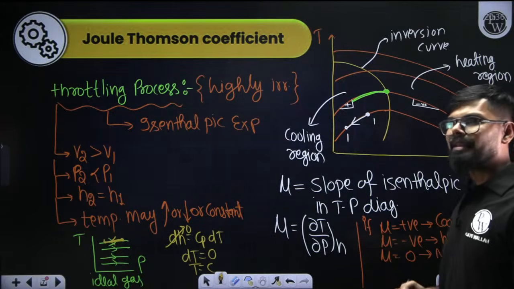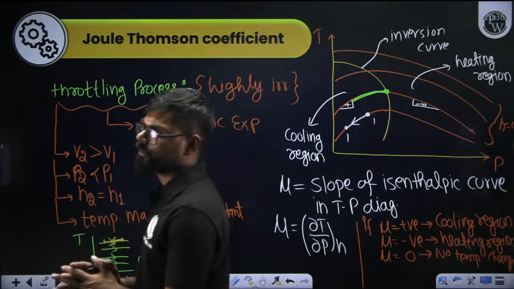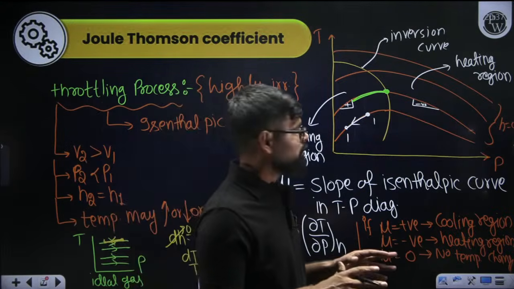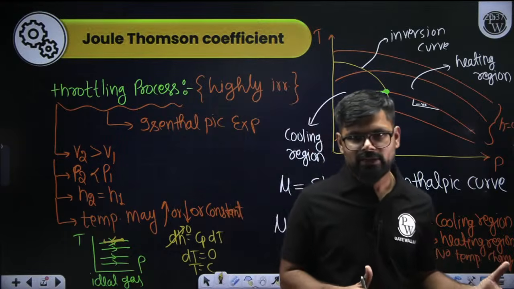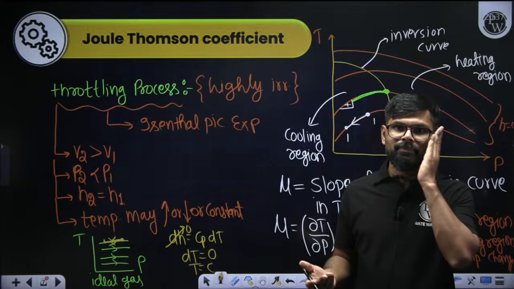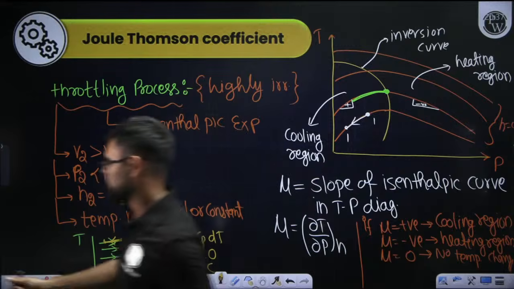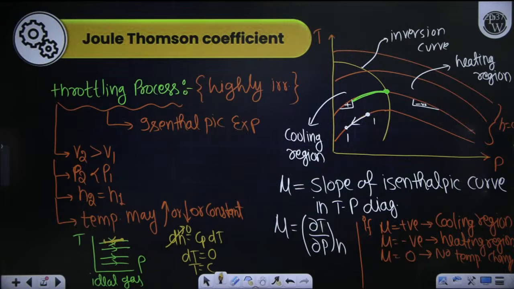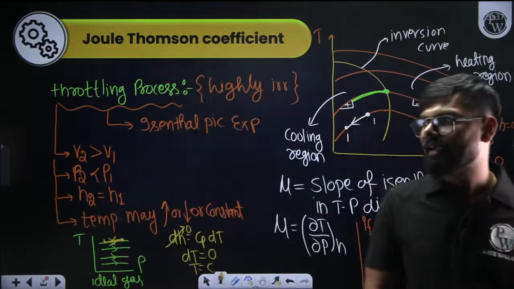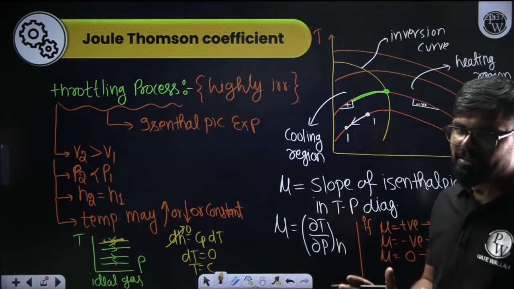The last point is the most important one, very, very important for you guys: the mu value is 0 for an ideal gas, so if any ideal gas undergoes a throttling process, there will be no change in temperature.